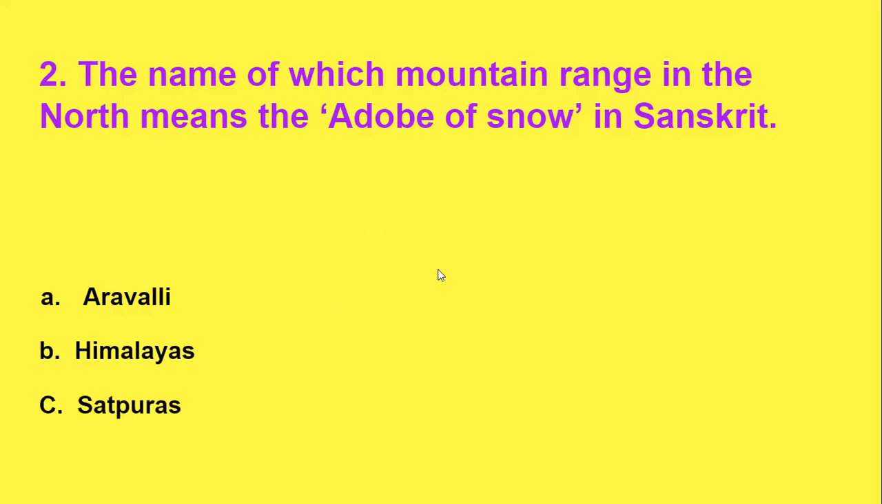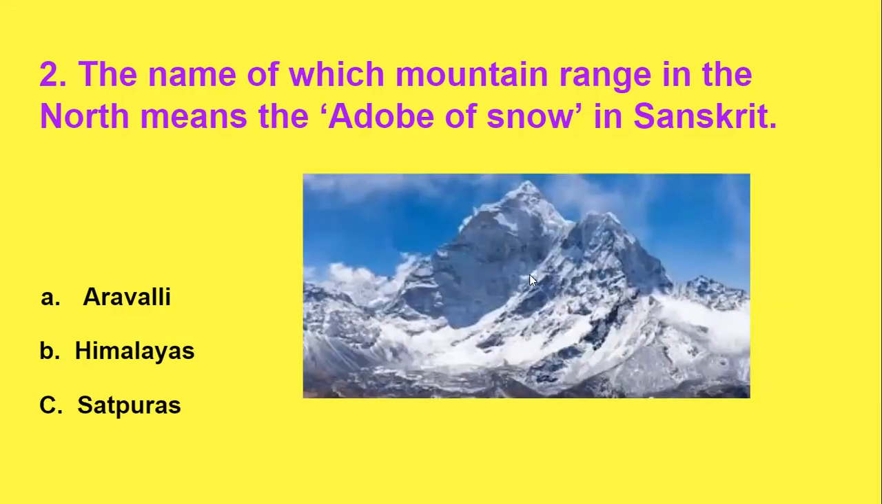I'll show you the picture also, it might be very clear to all of you. See, this is snow. This is called the abode of snow. So which is the correct option? The correct option is Himalaya. The Himalaya is called the abode of snow in Sanskrit. So now the next one